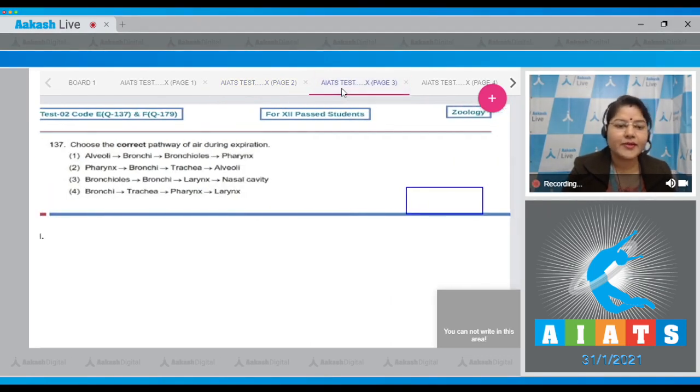Let's move on to the next question. Question number 137. Choose the correct pathway of air during expiration.